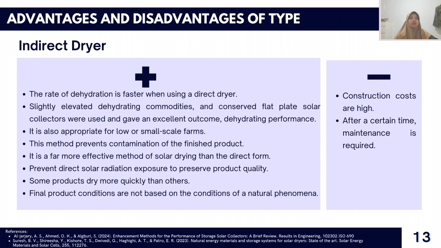It is a far more effective method of solar drying than the direct form. Prevent direct solar radiation exposure to preserve product quality. Some products dry more quickly than others. Final product conditions are not based on the condition of natural phenomena. And the disadvantage, first, construction costs are high, and after a certain time, maintenance is required.